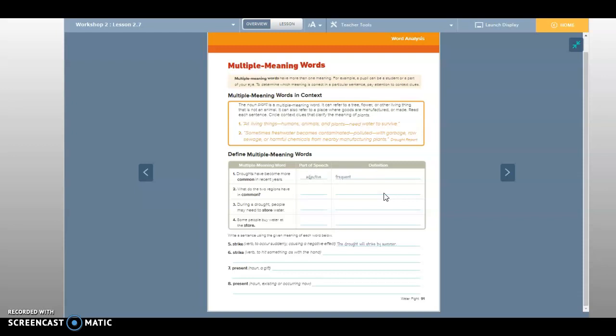Okay. Next one. Okay, so what's this one? Is this going to be a verb or a noun? Noun. Why? The store is a place, right? Some people buy water at the store. That's like a person, place, thing, or idea. So it's a noun. And what's a good definition for a store? A place you can. Yeah. A place where you can go purchase things, right? So put the definition down there.